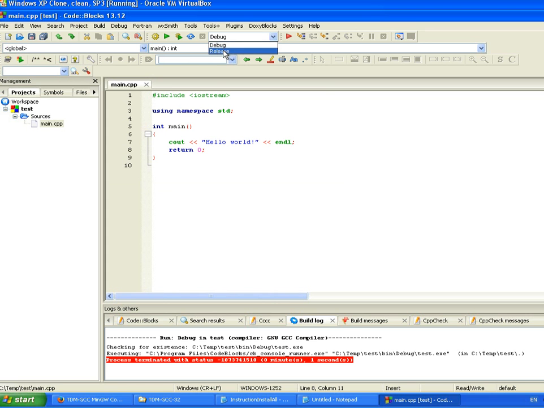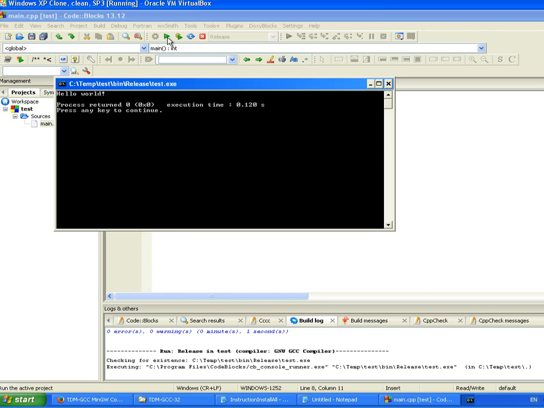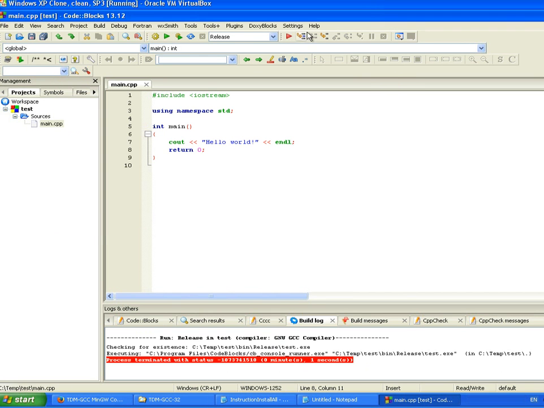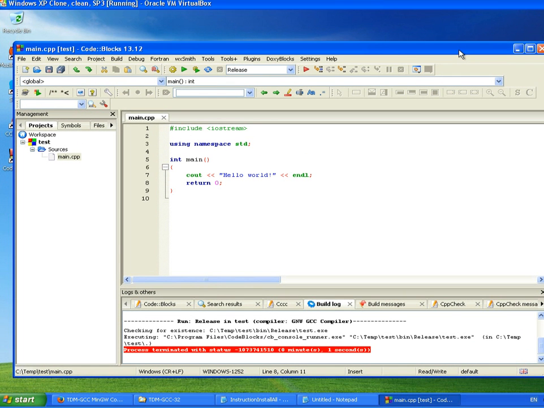And let's check the release as well. That one also runs. Okay, so this is the first video, and in the next video we will install wxWidgets.